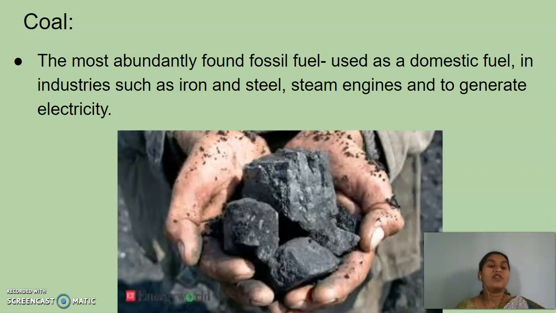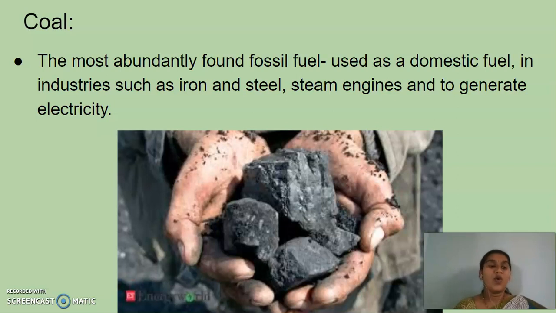Coal is one of the most abundantly found fossil fuels, and it is used as a domestic fuel in industries.